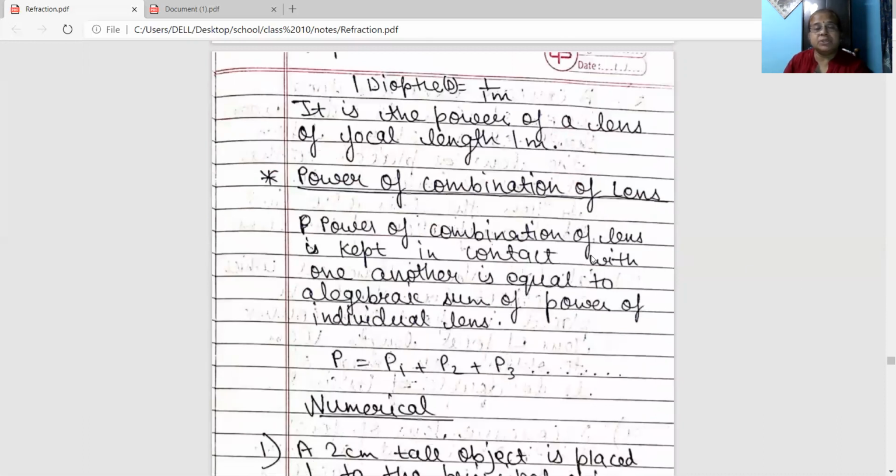Then the power of a combination of lenses. Suppose there are a number of lenses having power P1, P2, P3. Then the power of the combination of lenses which are kept in contact with one another will be the algebraic sum of the power of the individual lenses. So P equals P1 plus P2 plus P3, and keep on adding. It is the algebraic sum of the power of all the lenses which are in contact.